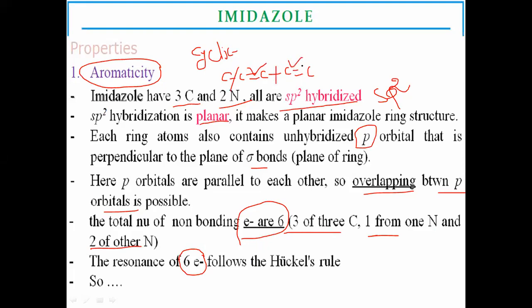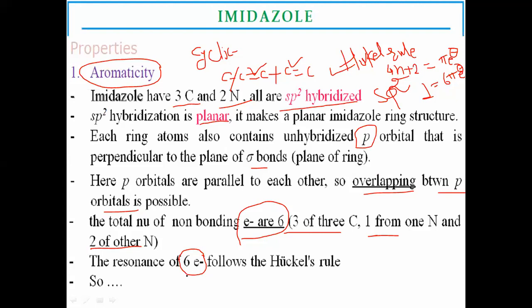Single bond, double bond, single bond, double bond alternate should be present in the structure, and it passes Huckel's rule. Huckel's rule means the 4n plus 2 pi electron rule. When we put n equal to 1, the total is 6 electrons. So as per Huckel's rule, with n equal to 1, there are 6 pi electrons, and these pi electrons are involved in the delocalization.